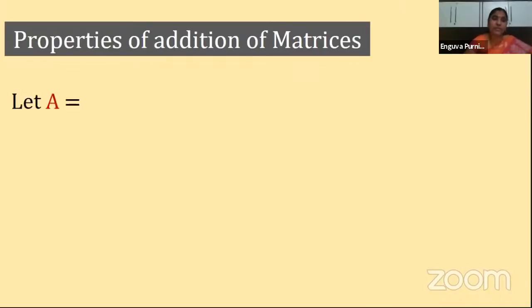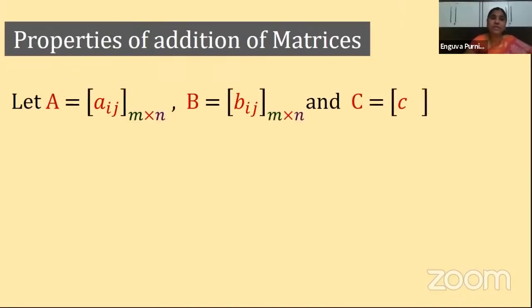Let us see now. First let us represent the matrices. Let A is equal to Aij of order m by n, B is equal to Bij of order m by n, C is equal to Cij of order m by n. If you observe, all three I am taking of the same order, because as already I told you, whenever you are adding the matrices, the order must be same. Is it clear? So how many matrices you may take? Every matrix should be of same order. Is it clear, children?